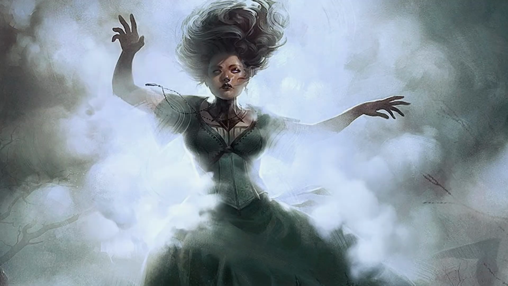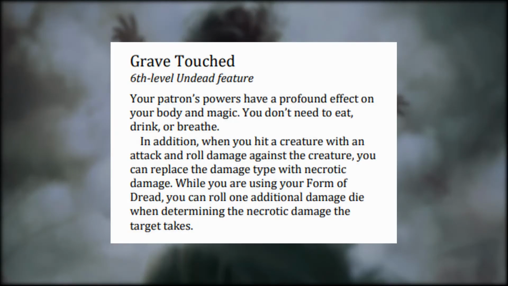At level 6, we get the Grave Touched ability. With this ability, we don't need to eat, drink, or breathe. When we hit a creature with an attack roll and roll damage against them, we can replace the damage type with necrotic damage and can roll an additional damage die when determining the necrotic damage the target takes. Grave Touch is a straight upgrade to our average damage per round. This is only bad if we are in combat with creatures that are resistant or immune to necrotic damage. But since this is optional every time we hit with an attack, we only need to change the damage type as needed.